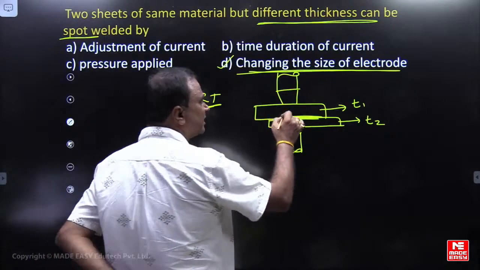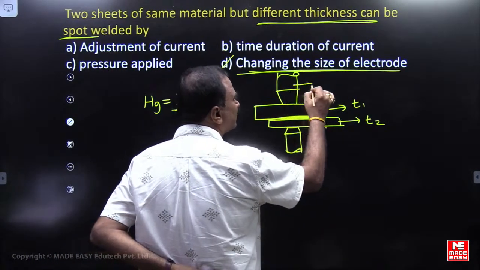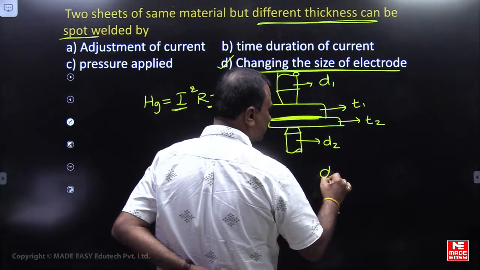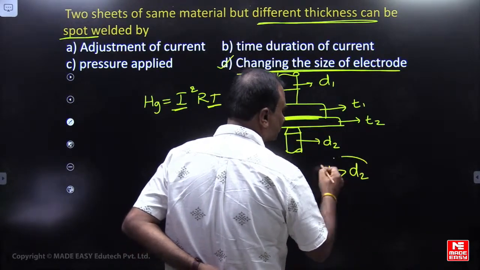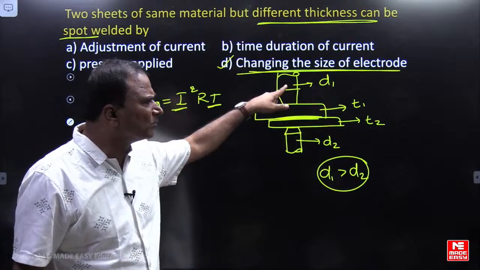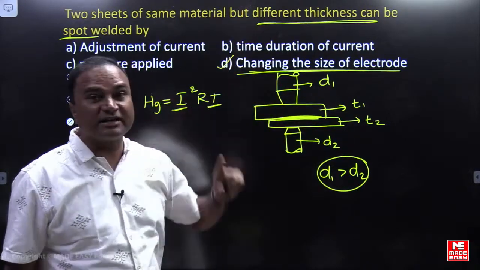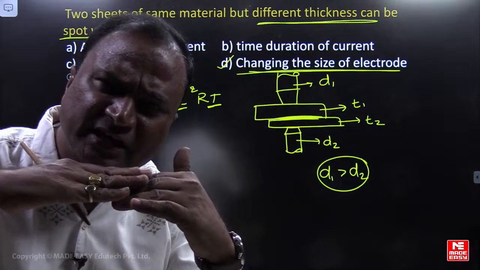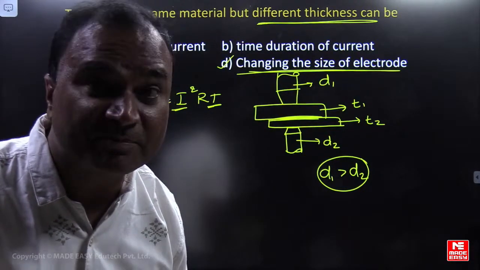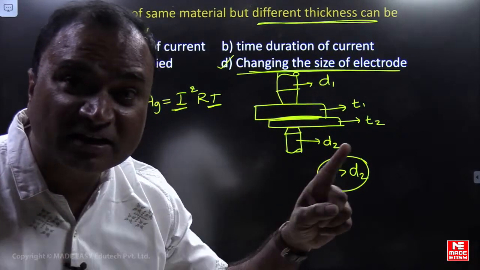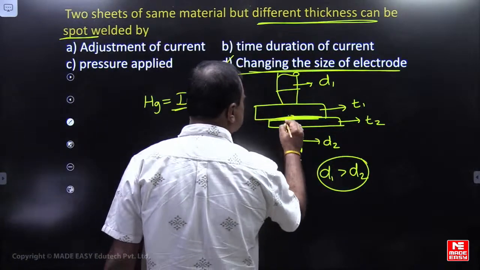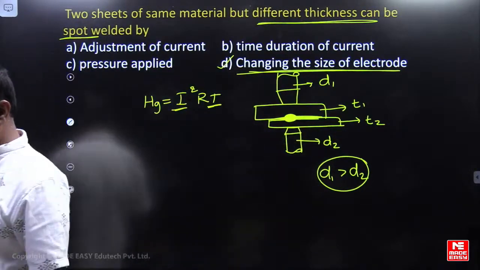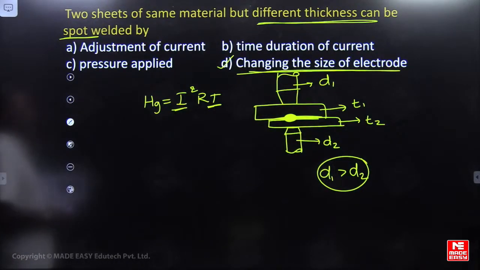So if you want to increase the heat transfer here, I will provide diameter D1 and diameter D2, so D1 will be greater than D2. By providing more diameter of the electrode, I will increase the heat transfer rate from the higher thickness of the workpiece. If you are increasing the heat transfer from the higher thickness, then heat transfer in both directions will be the same, so that we are expecting uniform joint formation can take place.